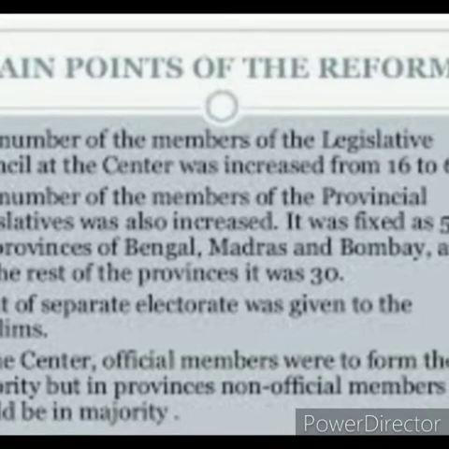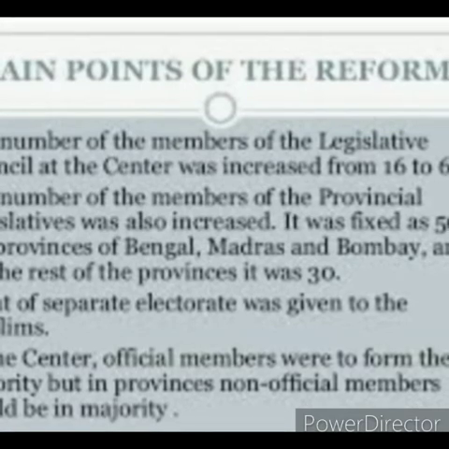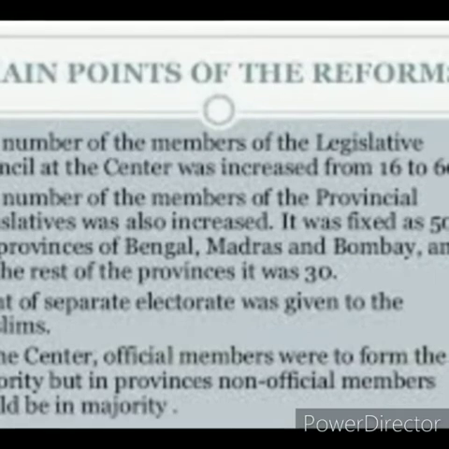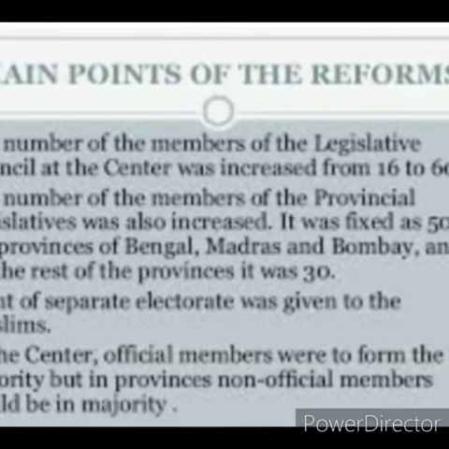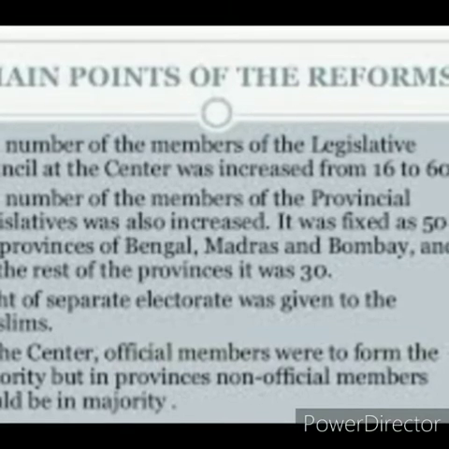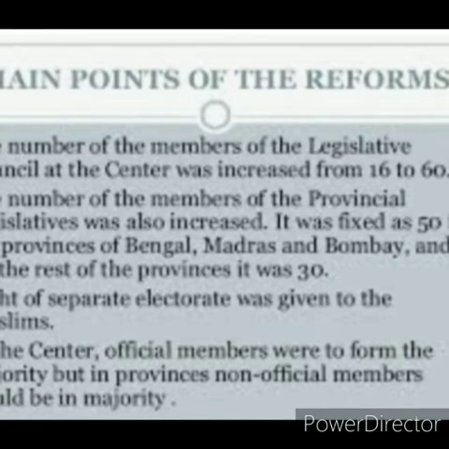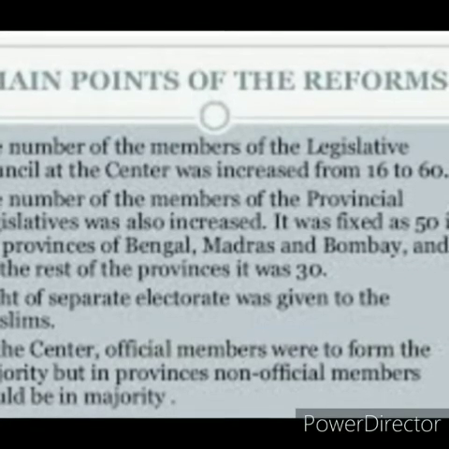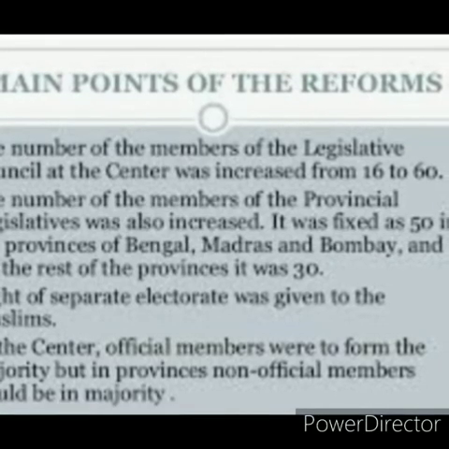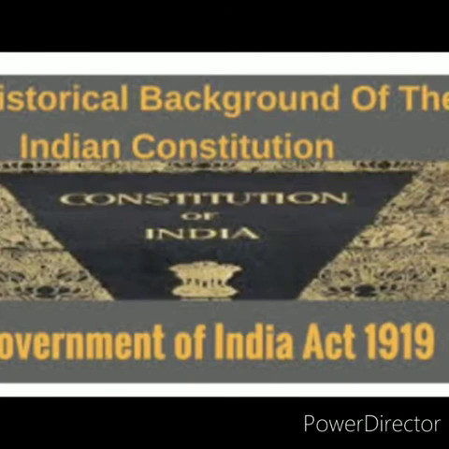Firstly, the total number of central legislature members was increased from 60 to 16 members. The number of regional council members was also increased. Representation of regional councils was allowed through election for the first time, and Muslims were given separate representation opportunities by creating a separate electorate college.